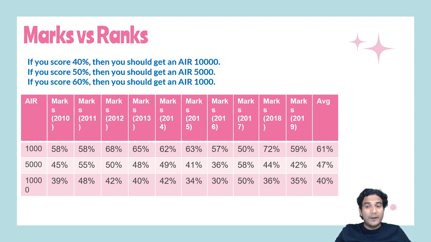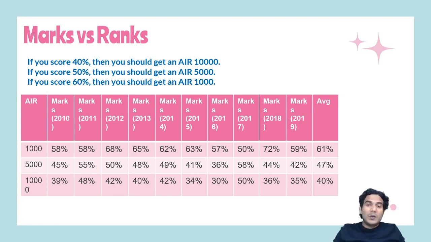Similarly, to get a 5,000 rank, you need to score nearly 50%. 47% is the average, but if you score 50%, then you get a rank around 5,000. Sometimes the paper is tough, and then with 50% you can get even a 2,000 or 3,000 rank. But I'm talking about normal cases when the paper is moderate, like most of the years it was.